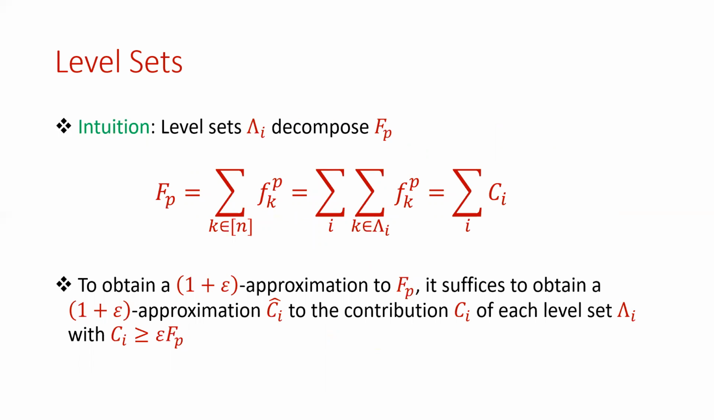The intuition is that the level sets decompose Fp. If we write Fp as the sum of the pth powers of the coordinates of f, we can write this further as a double sum, where the inner sum is distributed over the level sets lambda_i. But now we can write this inner term as just the contribution of each level set, so that Fp is just the sum of the contributions of each level set. Thus, to obtain a 1 plus epsilon approximation to Fp, it suffices to obtain a 1 plus epsilon approximation to the contribution of each level set.